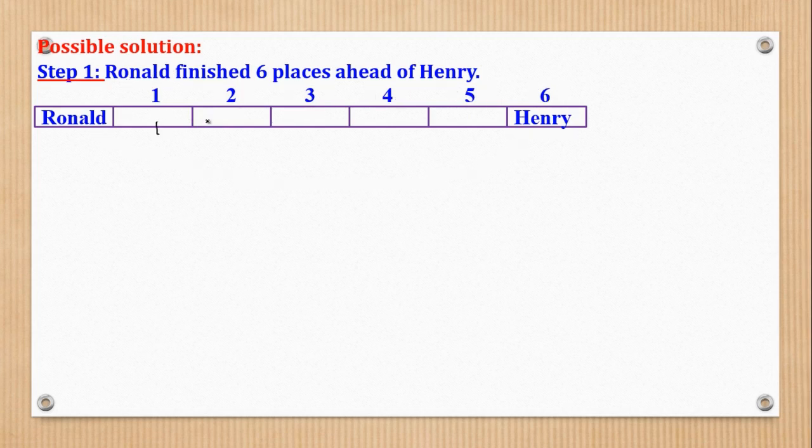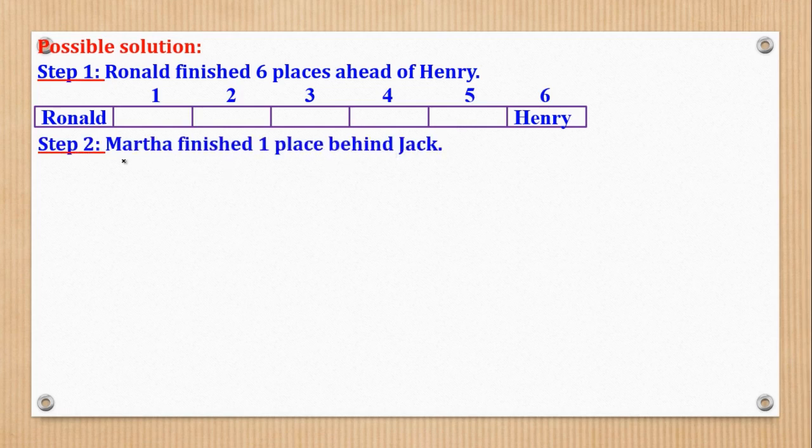We don't know who is in these other places, so we have left them blank so far. Then we go to the next statement, which says Martha finished 1 place behind Jack. We don't know where Martha was in any of these, so we draw other boxes and put Martha and Jack there.